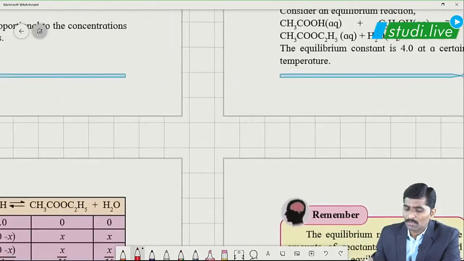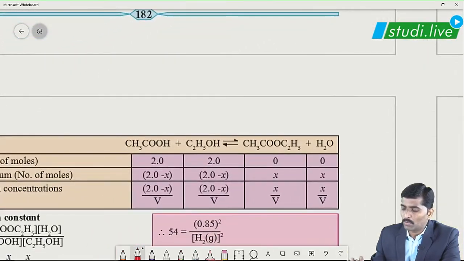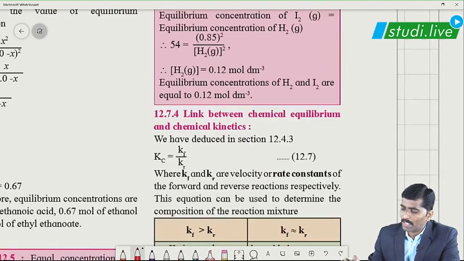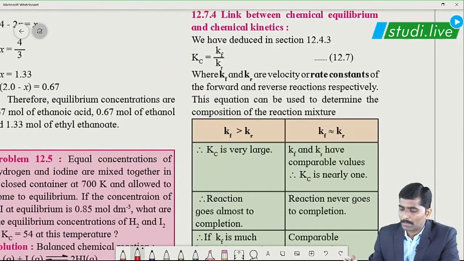The chapter's numericals, chemical equilibrium numericals, will be purely based on the concept of equilibrium constant in terms of Kc and Kp. Further, how to determine the rate of any given chemical reaction.